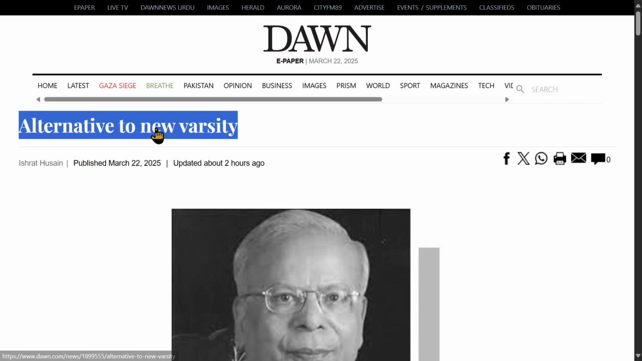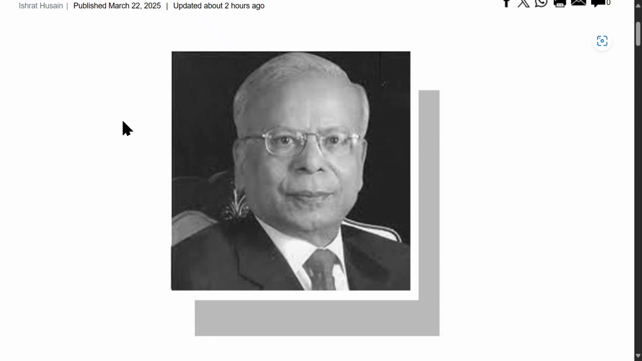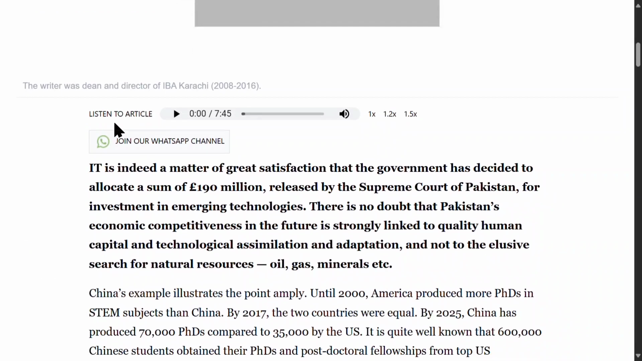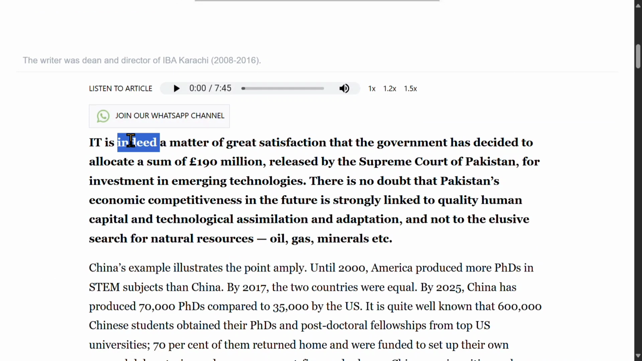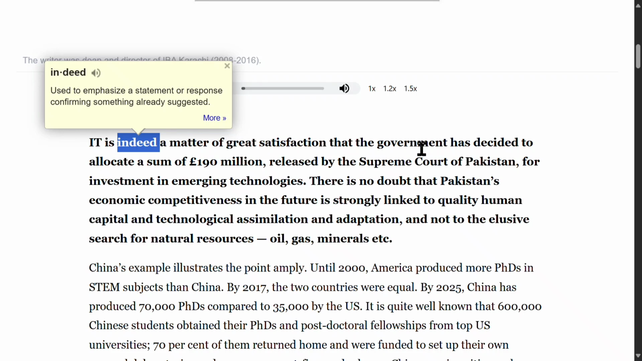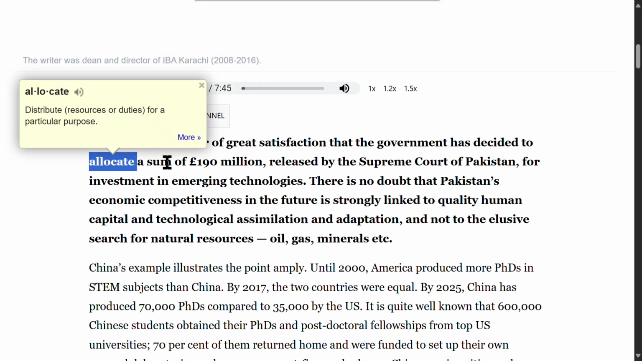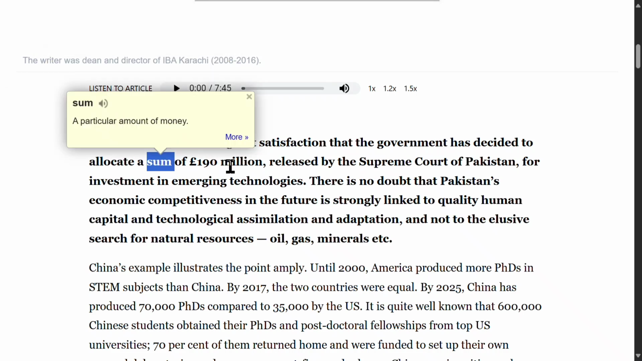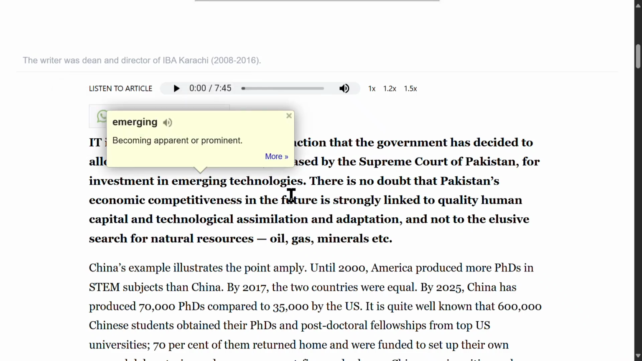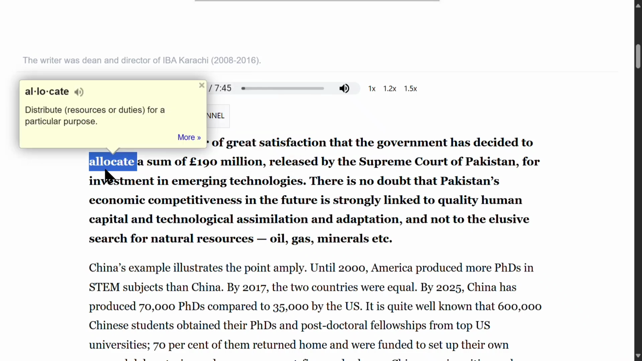Alternative to new varsity. This opinion examines whether investing £190 million in a new university is the best use of resources for technological advancement. It is indeed a matter of great satisfaction that the government has decided to allocate a sum of £190 million, released by the Supreme Court of Pakistan, for investment in emerging technologies.